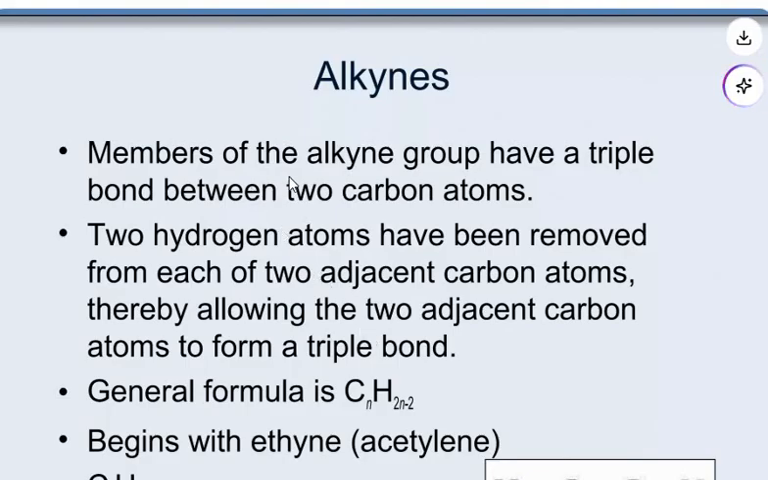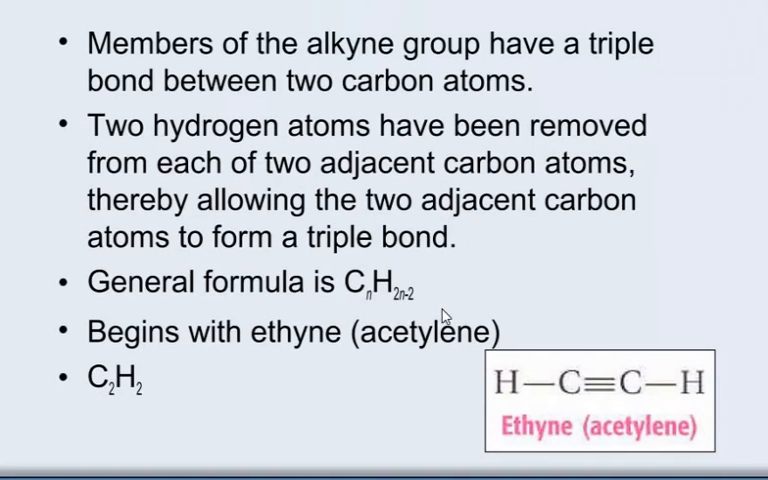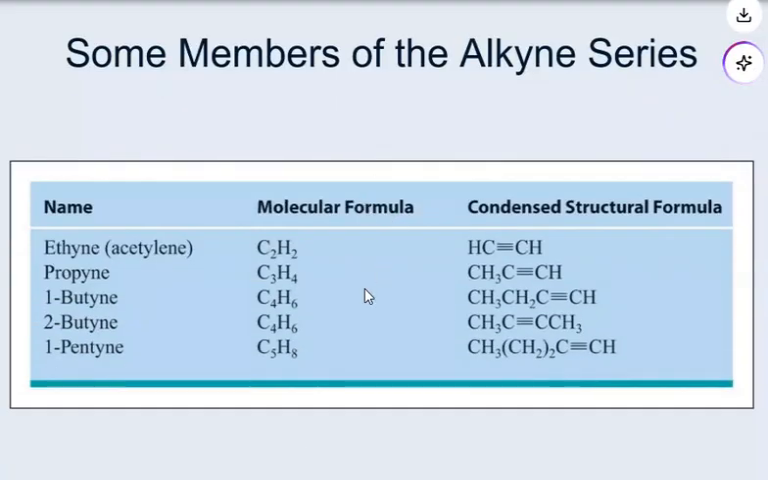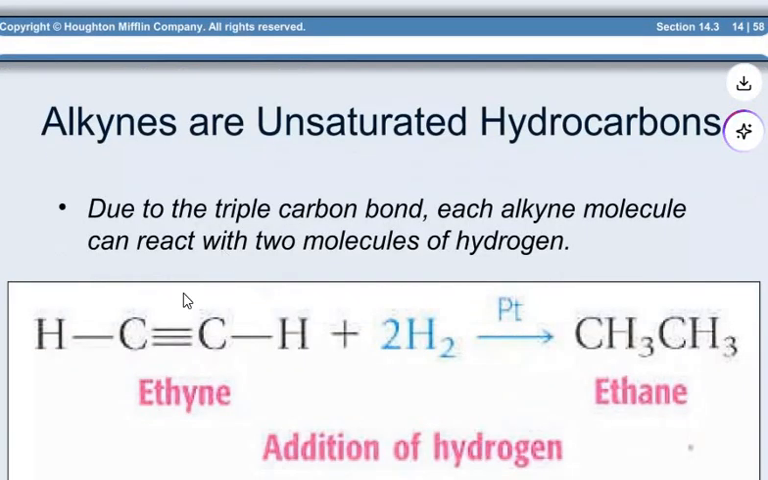Now, members of the alkyne group have a triple bond between two carbon atoms. Two hydrogen atoms have been removed from each of the two adjacent carbon atoms, therefore allowing the two adjacent carbon atoms to form a triple bond. So the general formula is this: it begins with ethyne, that is acetylene. These are the members of the alkynes. This is the conversion of ethyne to alkane.